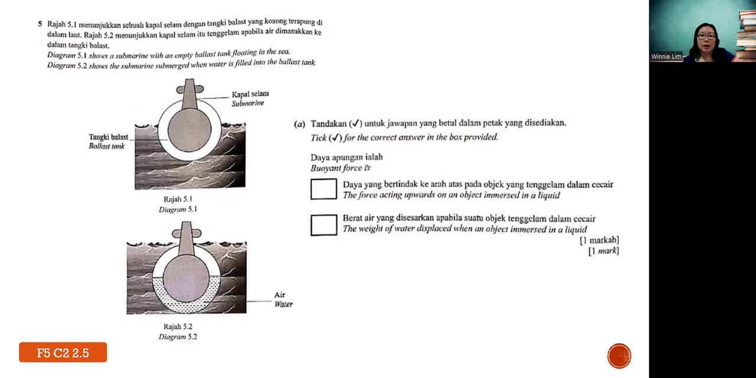Buoyant force is what? Actually, buoyant force is an upward force on an object immersed in liquid. The weight of water displaced by the object immersed in the liquid. Okay, so generally the buoyant force is the upward force, but they have a relationship under Archimedes principle, whereby this buoyant force will be equal to what? The weight of liquid displaced, but it doesn't mean the buoyant force is the weight of liquid displaced. They have the relationship. So the general meaning is actually the upward force.